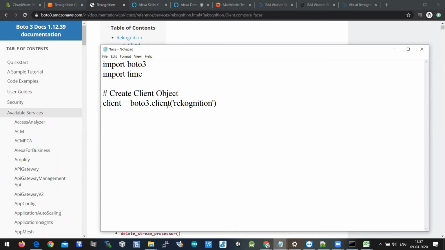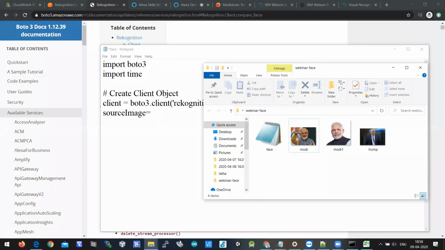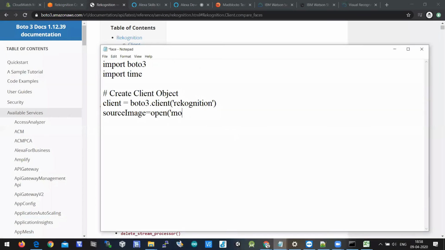Client equal to Boto3.client of rekognition. It means that one client object will be created, and this client will be able to communicate with AWS resources. Take source images here. Source image is equal to, there are two source images here, so let's call them by using a function called open of modi dot.